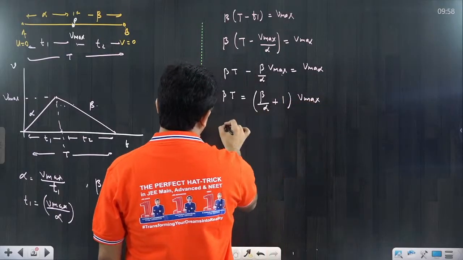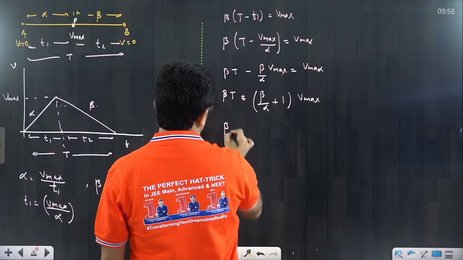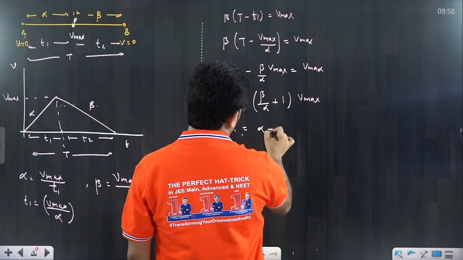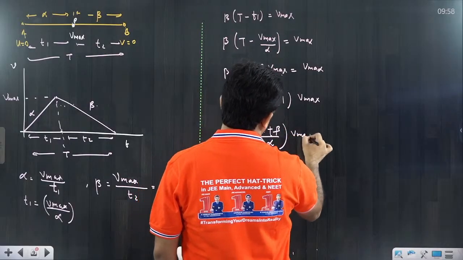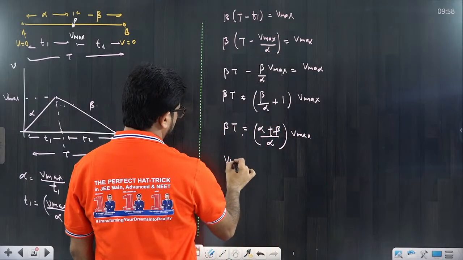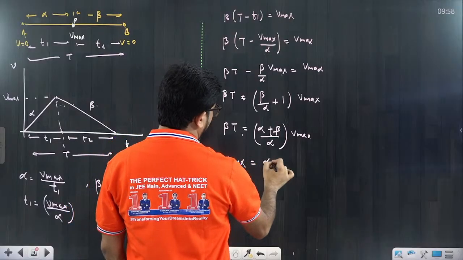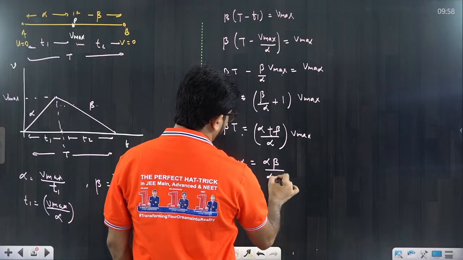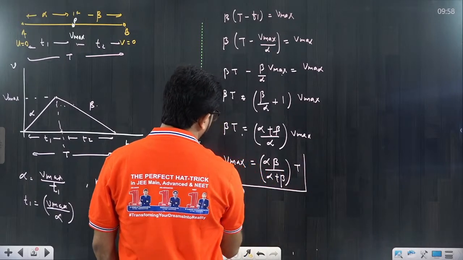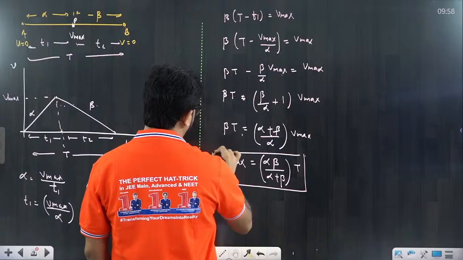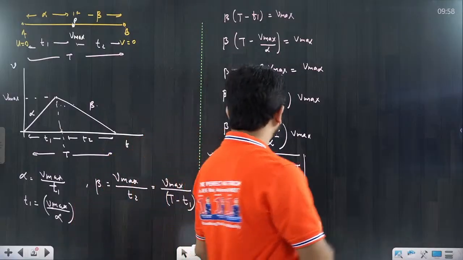I am writing a little bit further. It is beta into T is equal to alpha plus beta divided by alpha into V max. So from here you can say V max is equal to alpha into beta by alpha plus beta, into capital T, that we can use. That's the simple standard result that we are using. Okay, so this is the V max.